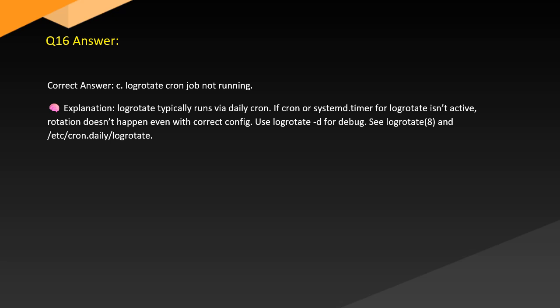Answer. Correct answer: C. Logrotate cron job not running. Explanation: logrotate typically runs via a daily cron. If the cron or systemd timer for logrotate isn't active, rotation doesn't happen even with a correct config. Use logrotate -d for debug. See logrotate(8) and /etc/cron.daily/logrotate.